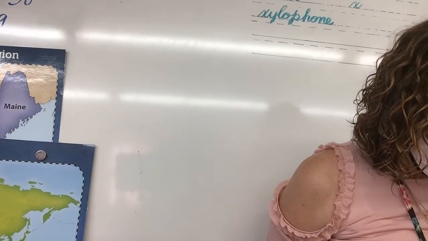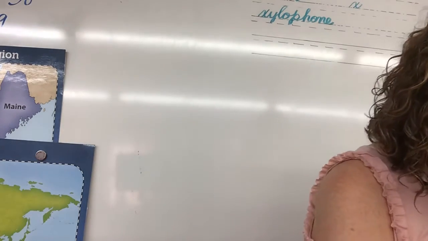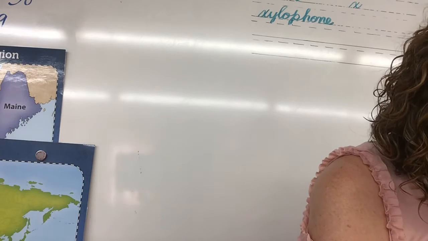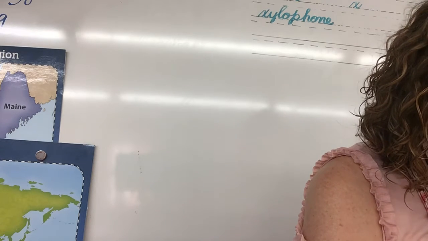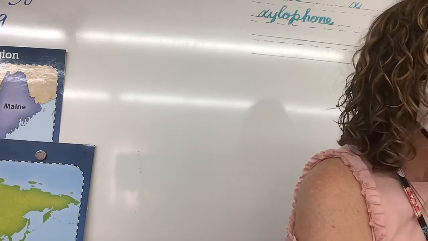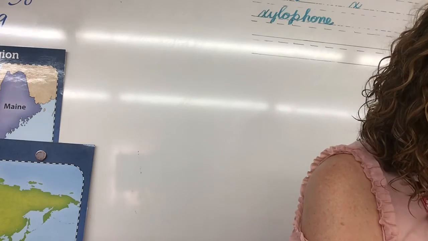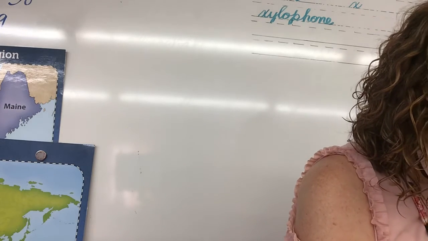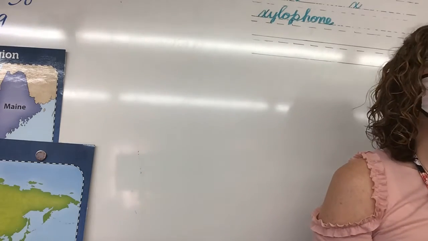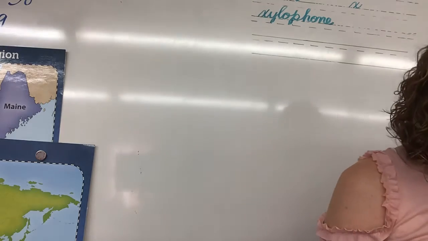All right, page 87, middle of the page, terms to remember. Read it with me. Mineral, a substance or material in the earth that has never been alive. Humus, that is pronounced humus, the decayed material in soil, like leaves or even dead animals, right? Fertile, able to produce many healthy plants, right? So think of the farmer. If he's going to plant crops, he wants to use fertile soil, right?